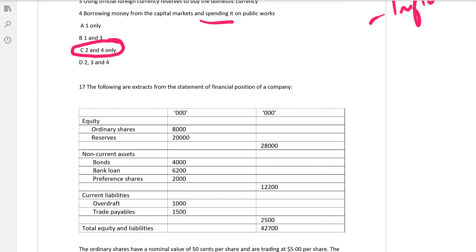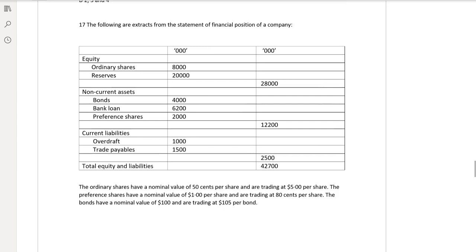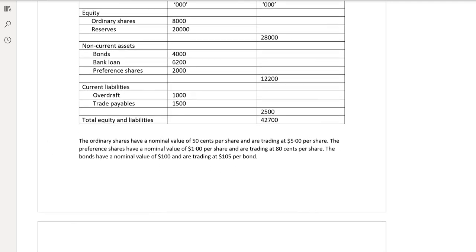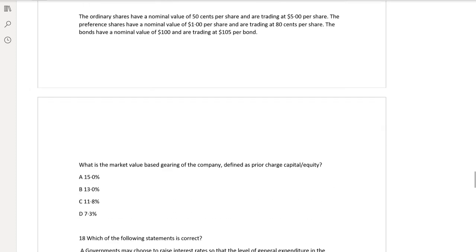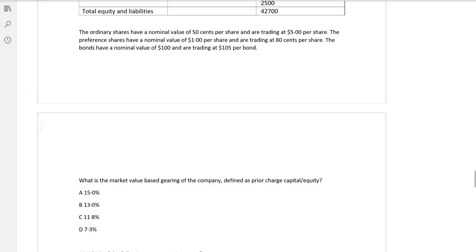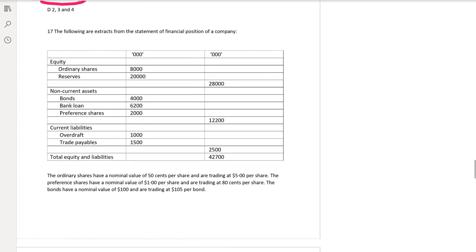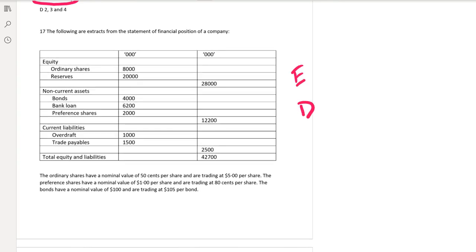Okay, which of the following are extracted from the statement of financial position? Equity is given, non-current assets, current liabilities are given. Ordinary shares have a nominal value of 50 cents per share and are trading at $5. Preference shares have a nominal value of $1 and trading at 80 cents. Bonds have a nominal value of $100 and trading at 105. What is the market value based gearing? Okay, prior charge capital over equity. So we need to calculate equity market value, debt market value, preference share market value.